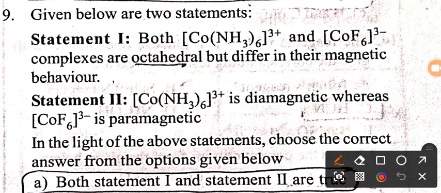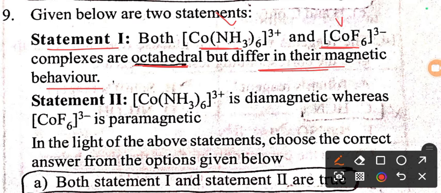Our next question from coordination compounds, given below two statements are there. Statement 1, both these complexes of cobalt are octahedral but differ in their magnetic behavior. Yes, both the complexes are octahedral, but one is diamagnetic, one is paramagnetic. Here statement 2, this complex is diamagnetic because you can find ammonia.